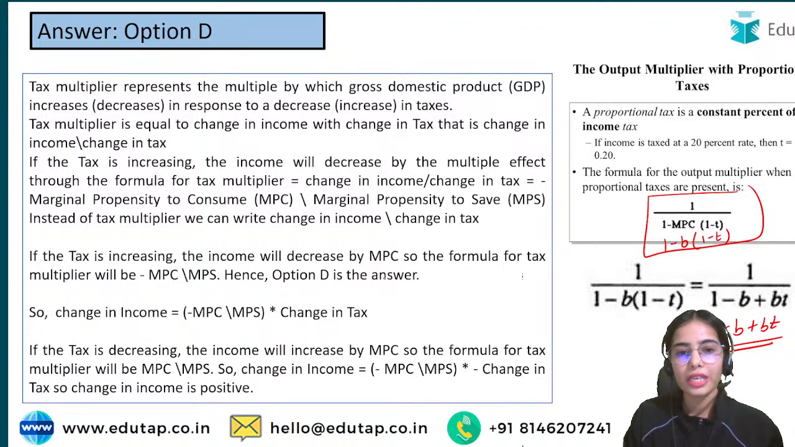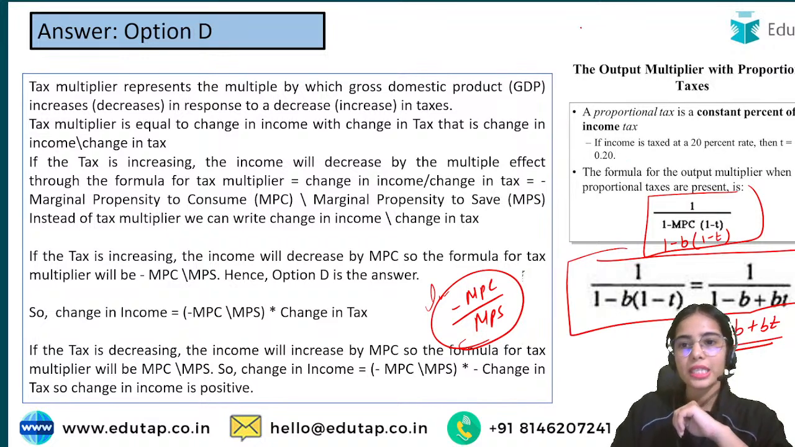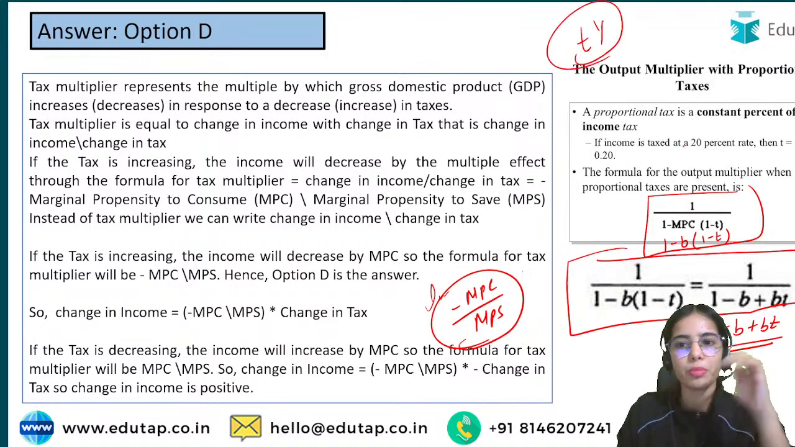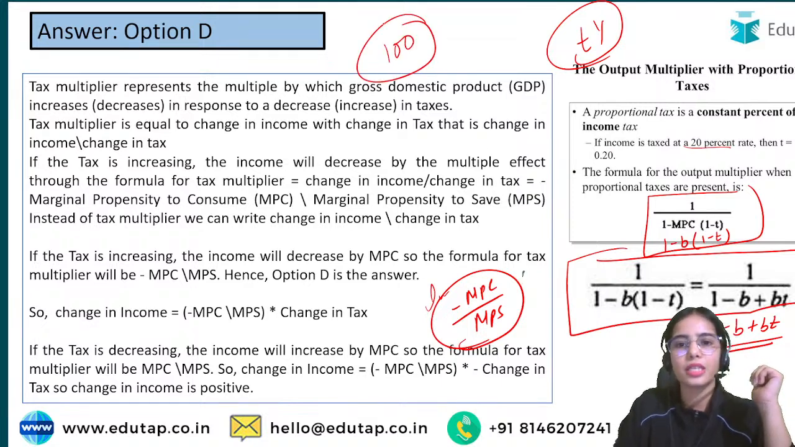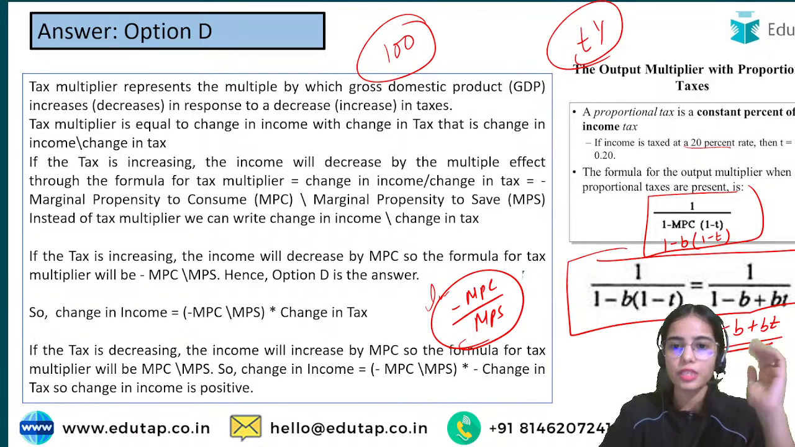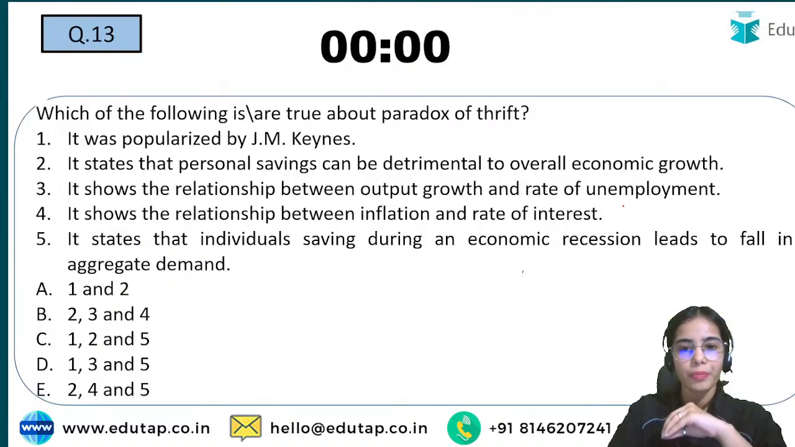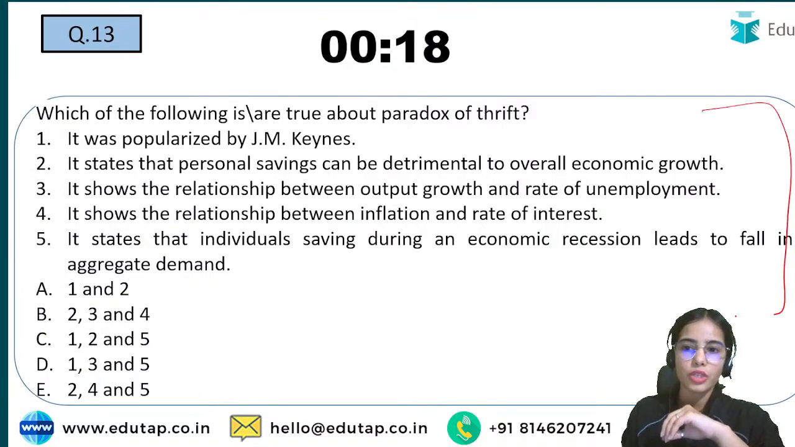So now if there is the lump sum tax, what is the formula? Minus MPC divided by MPS. But if there is the proportional tax multiplier, this is the formula. I hope you will remember this. Proportional tax is a percentage of your income, 20% of your income, 30% of your income. Lump sum tax is an amount that is taken from all the people irrespective of the income. So for the lump sum tax, the formula is this. For the proportional tax, this is the formula. Okay, now coming to the next question, the paradox of thrift.